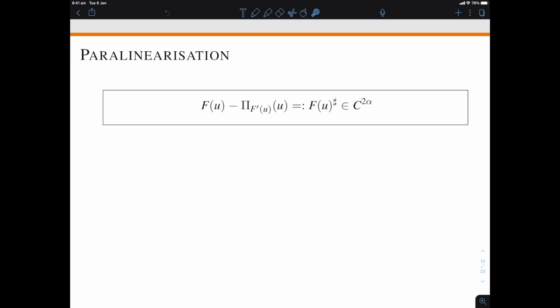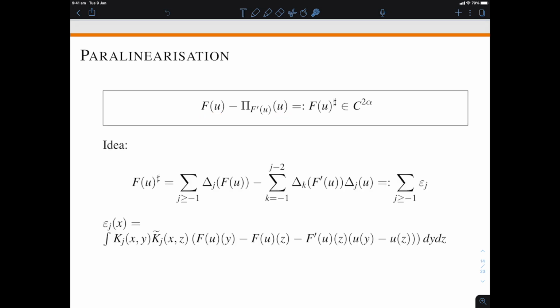It's that if you're going to do a complicated operation like taking a resonant product on f(u), all you have to do is do it on u and then take the paraproduct, which is not too hard. And then you're going to have to do this more complicated operation on a term f(u)^♯, which is much smoother than what you started from. And we'll see that for the operation of taking the resonant product with ψ, doing it on the sharp term will be easy, and so we fundamentally would have reduced the problem from doing it on f(u) to doing it on u. Now let me give you a quick idea about how the proof goes.